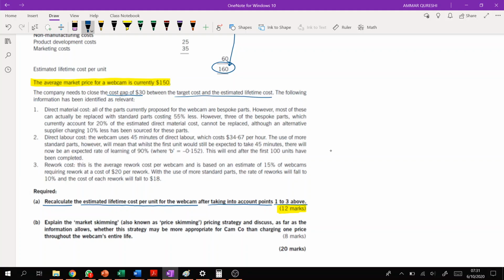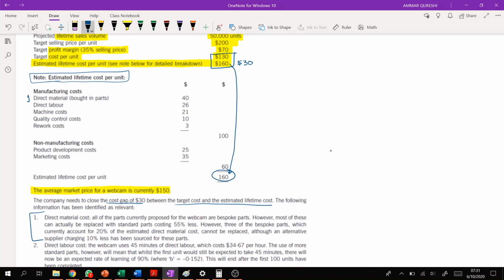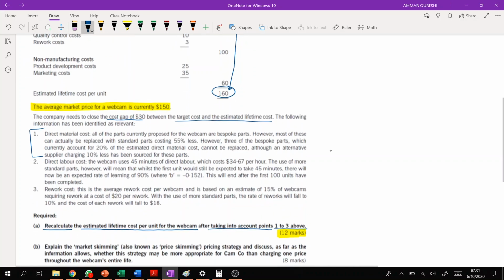The following information has been identified as relevant. Now, let's read the first part. It's important. Direct material cost. All of the parts currently proposed for the webcam are bespoke parts.